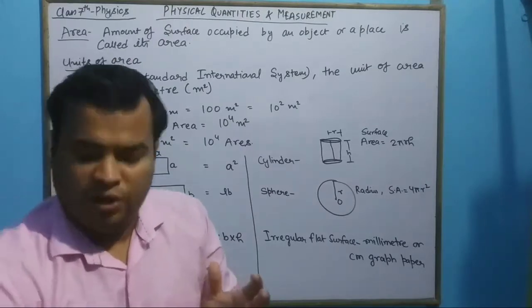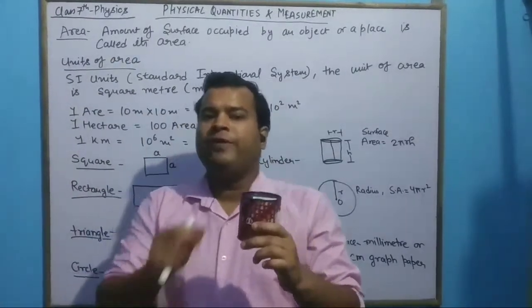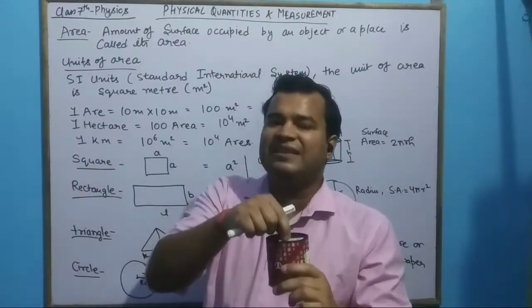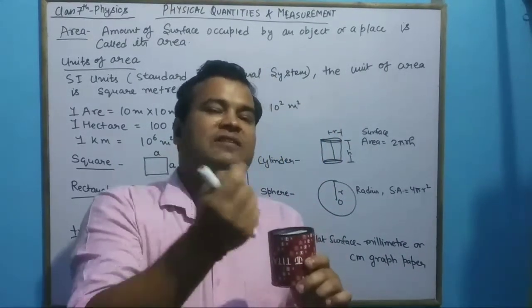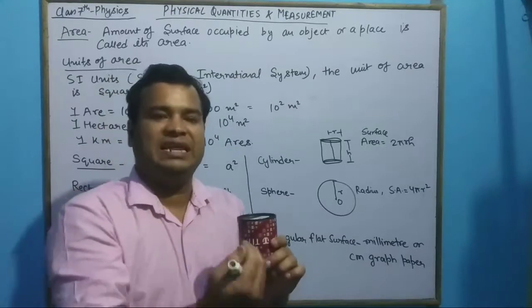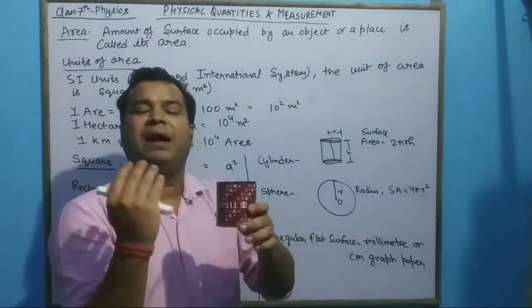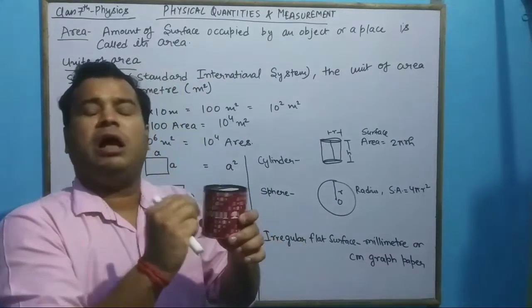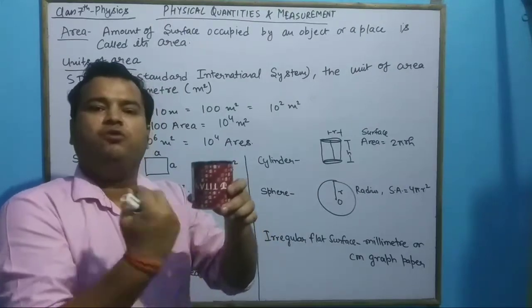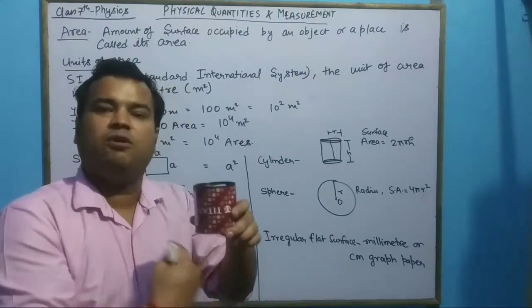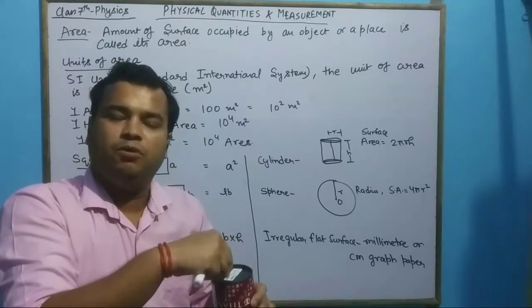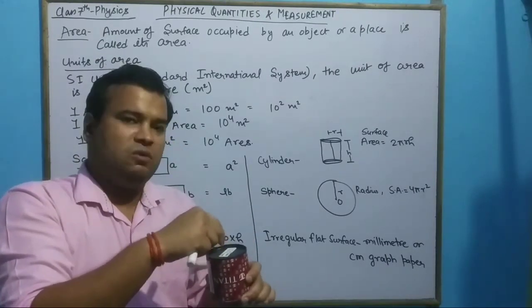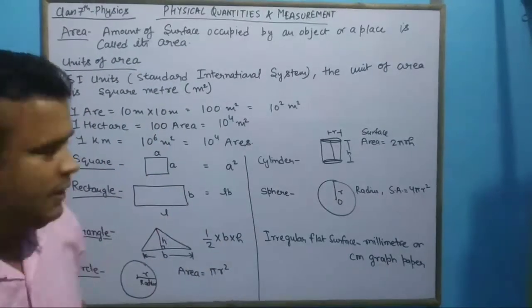And the amount of liquid we can pour inside this cylinder is known as its volume. So this is the difference between volume and area. Area means how much paper you need to cover the surface, that's called surface area. And the maximum amount of liquid we can pour in it is known as its volume.